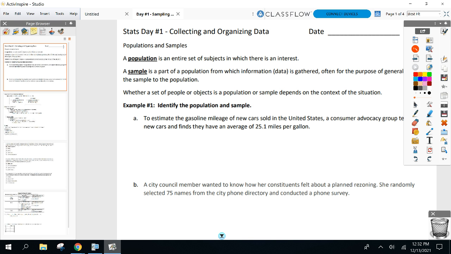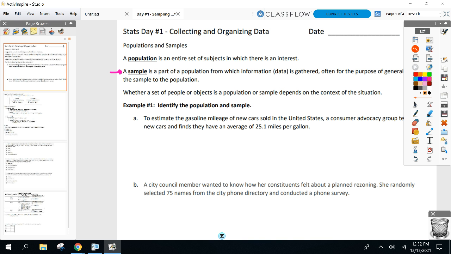Not impossible, but almost as close as you can get. So what I'm going to have to do is not try to get to everybody, but get to a smaller size of people in Del Mar. And that smaller size of people is what's called my sample. That's your first vocabulary term I want to introduce: a sample. Because everybody is impossible. So instead, I got to narrow it down. Maybe I get to 1,000 people in the community. All right, so my smaller group is called my sample.